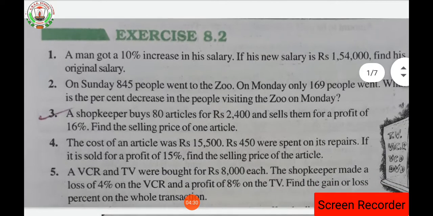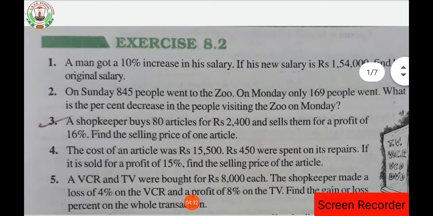Now question number 5. What does question number 5 say? Here question number 5 says that a VCR and a TV were bought for rupees 8,000 each. The shopkeeper made a loss of 4% on the VCR and a profit of 8% on the TV. Find the gain or loss percent on the whole transaction. Here one word comes in the question, that is each. Each means the cost of the VCR is rupees 8,000 as well as the cost of the TV is rupees 8,000.